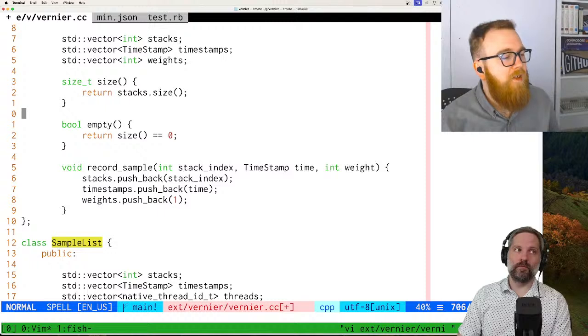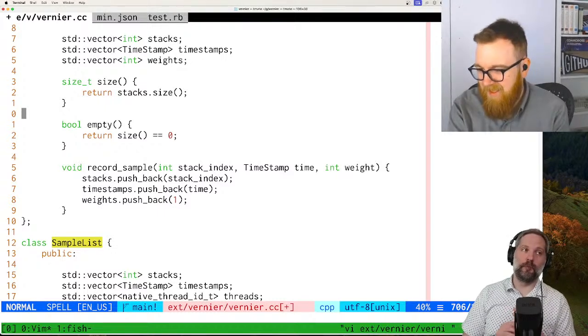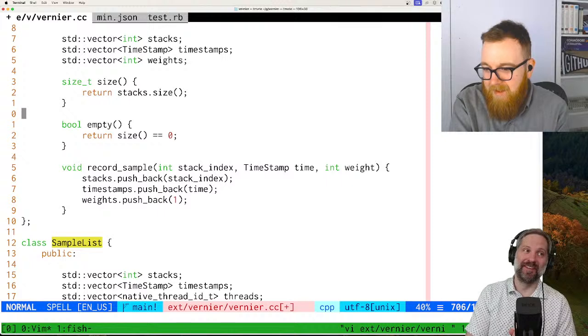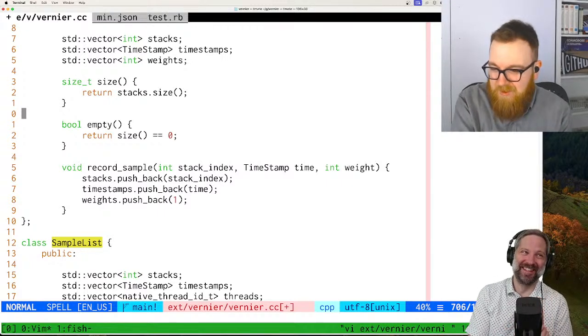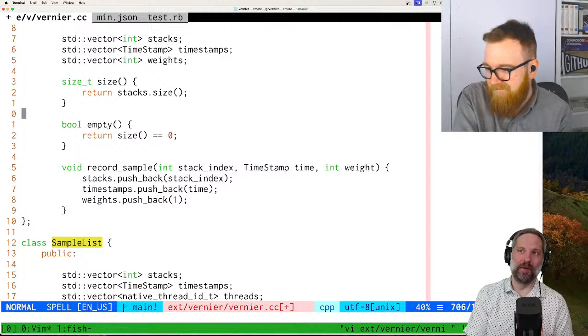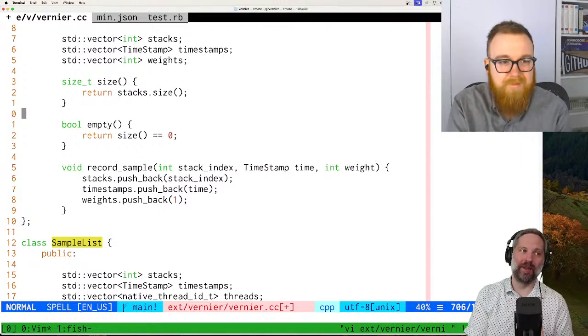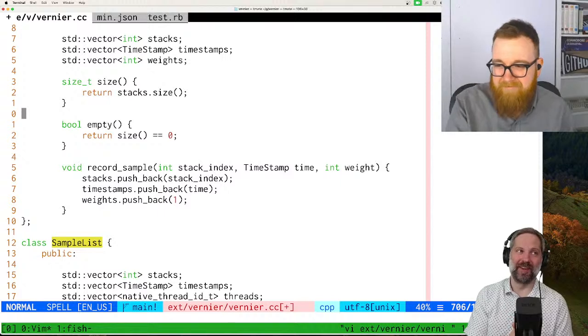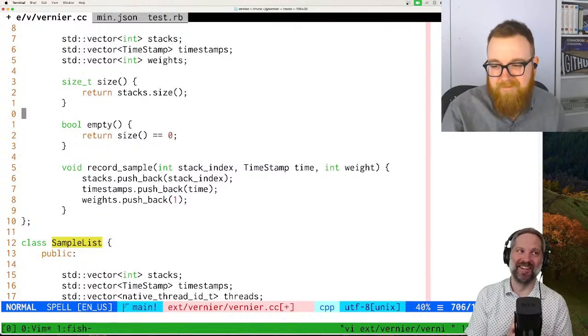Well, strings could be complicated because what type of string? Is it a C string? C string. Okay, but it's a char star, and we know that's never going to be freed. Let's just mem copy it. Yes, let's guarantee it's never going to be freed.